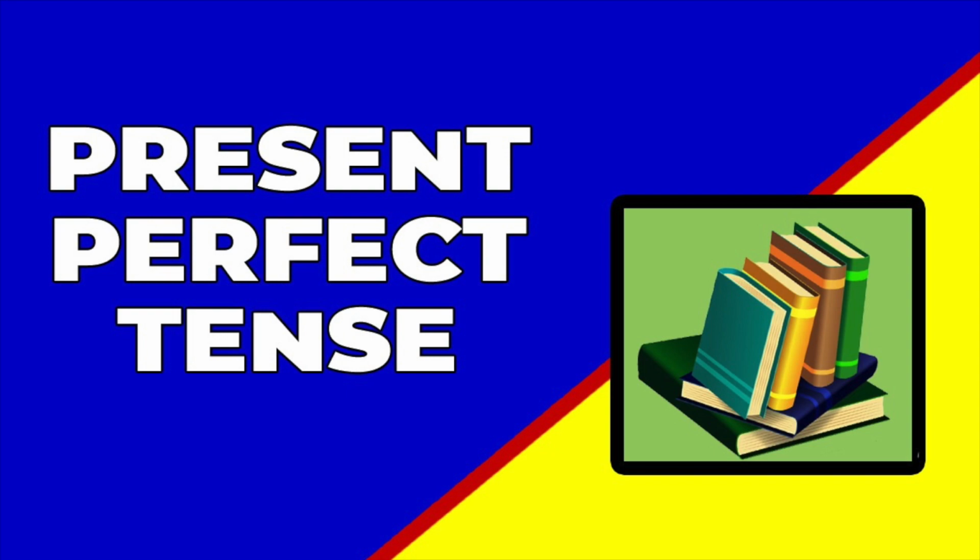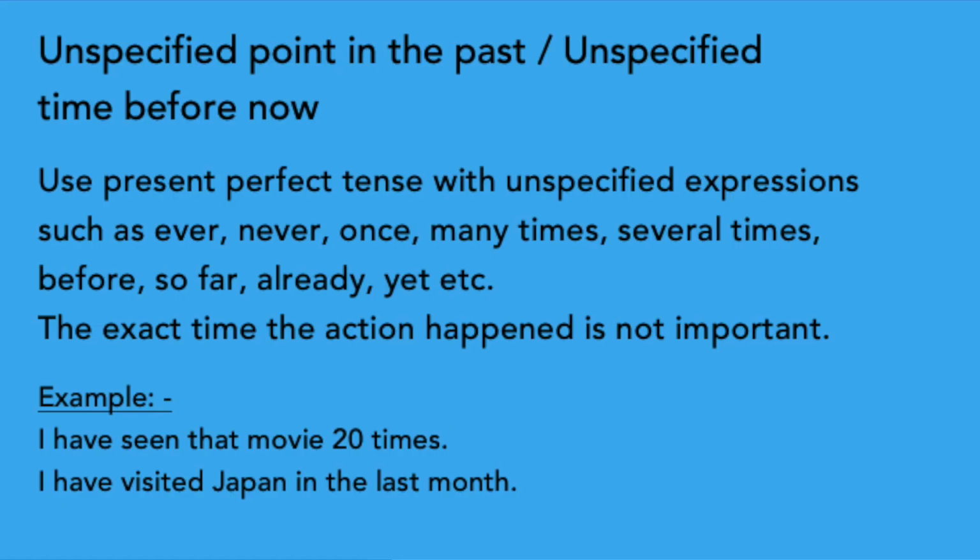First rule, it can be used with unspecified time before now or unspecified point in the past. We use the present perfect tense to say that an action happened at an unspecified time before now. The exact time the action happened is not important. You cannot use the present perfect with specific time expressions such as yesterday, 1 year ago, last week, when I was a child, when I lived in Japan, at that moment, that day, one day, etc.